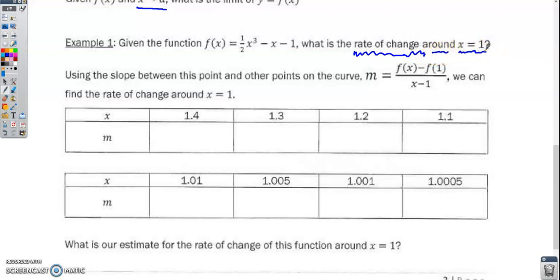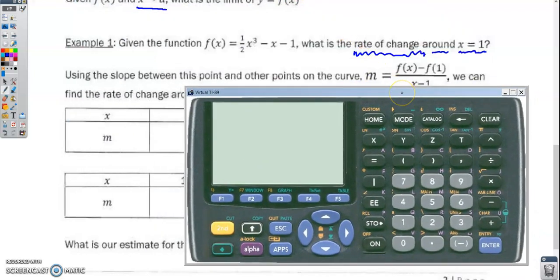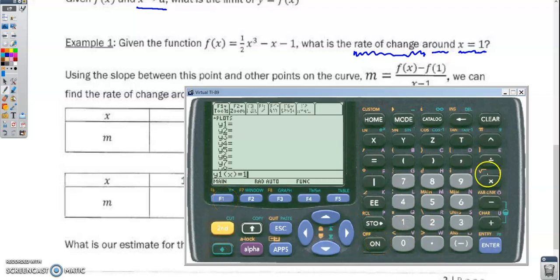So instead of really finding the slope through 2 points, we're going to try to estimate what it is at that 1 point, at x equals 1. And we're going to do that by using the idea of the limit. So the first thing I'm going to do is pull up my calculator here, and I'm going to graph f of x equals 1/2 x cubed minus x minus 1. And I'm going to use this to do all of these calculations along the way.